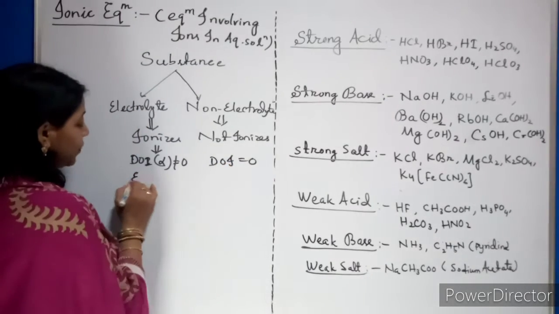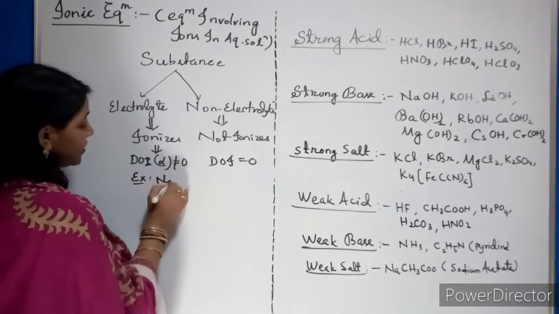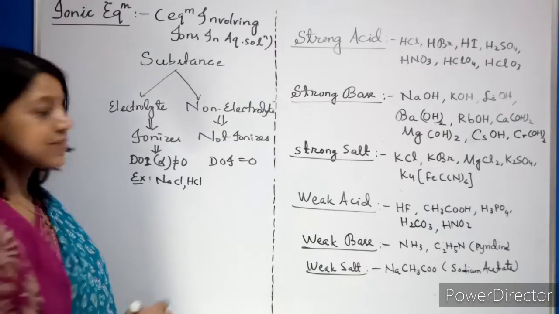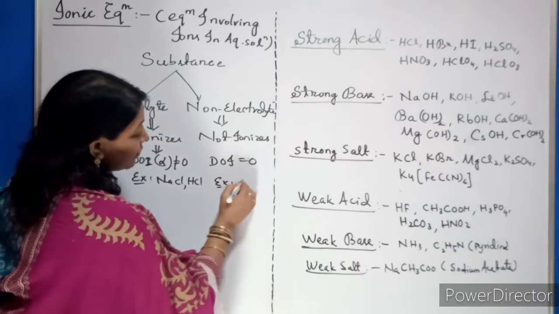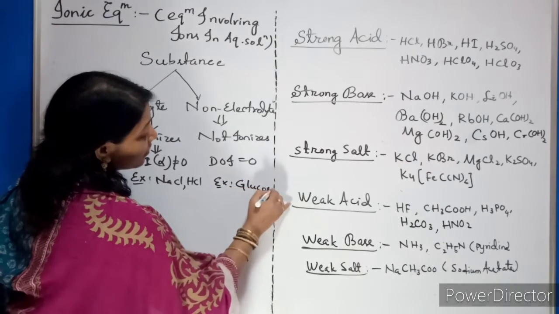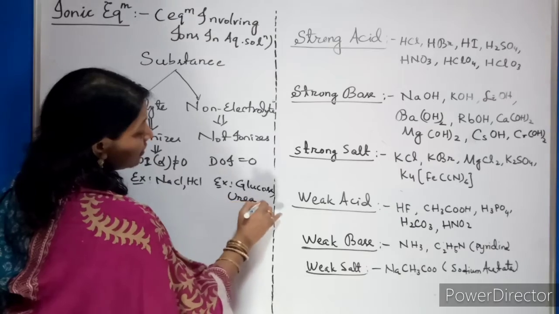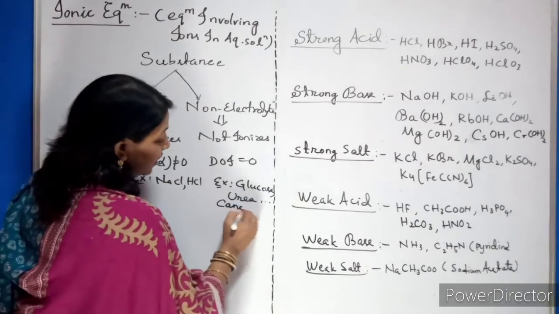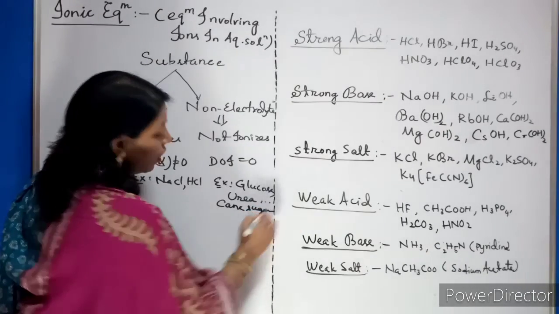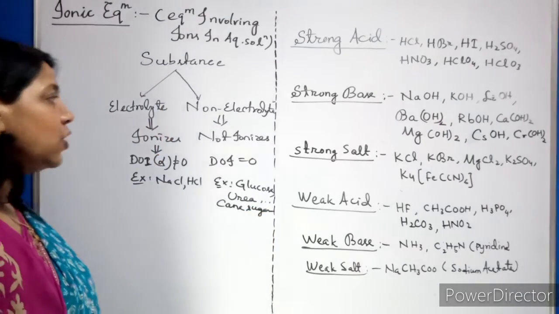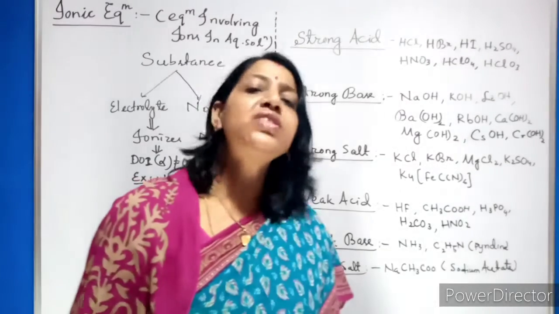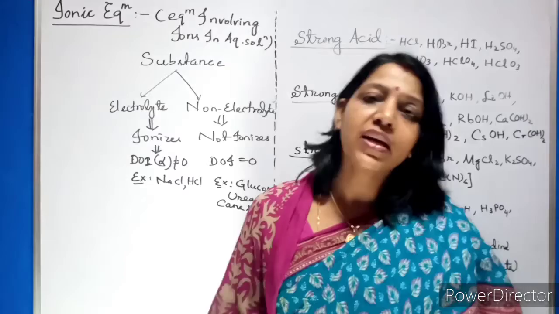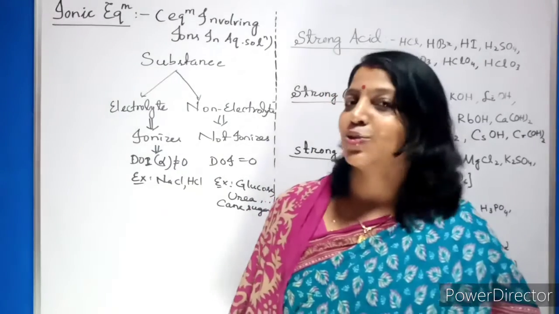Now if you see the examples here, what you find? NaCl, HCl like this ionize. Examples of non-electrolytes are glucose, urea, and cane sugar. Means जो पानी में घुलने से टूट जाता है, that is called an electrolyte. जो पानी में घुलने से टूटता नहीं, that is called a non-electrolyte.